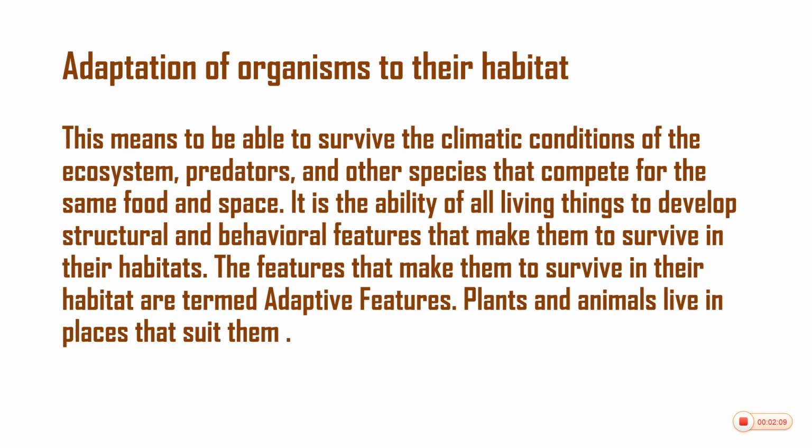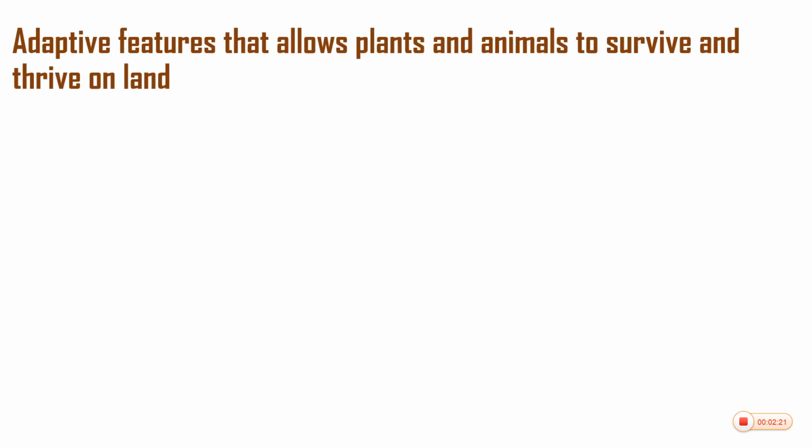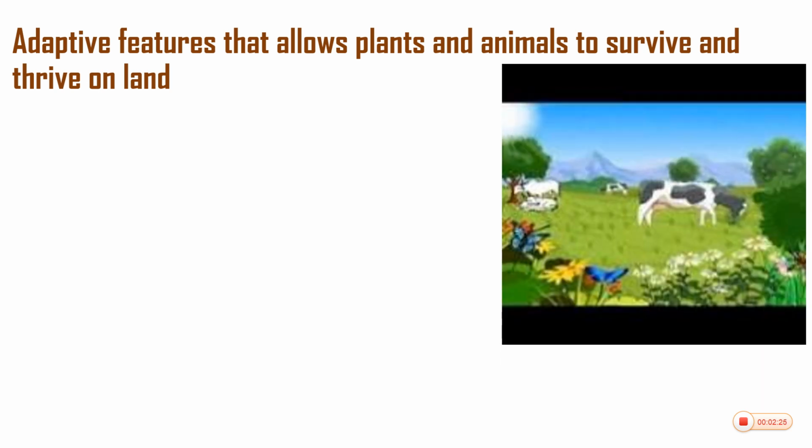Plants and animals that live in places that suit them have features that help them survive in that habitat. That is what we mean by adaptive features of organisms to their habitats. And let's look at the adaptive features that allow plants and animals to survive and thrive on land. Some of the features that plants and animals that live on land have that help them survive on land.